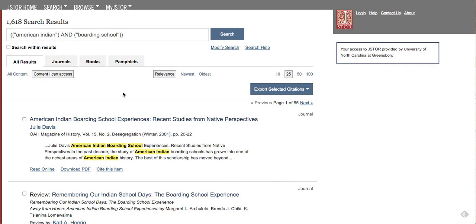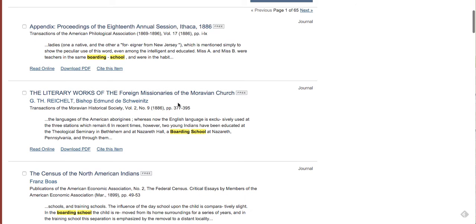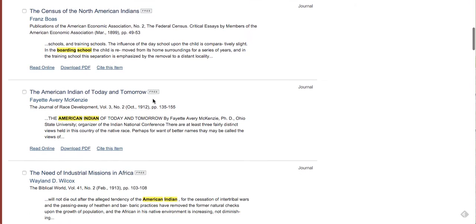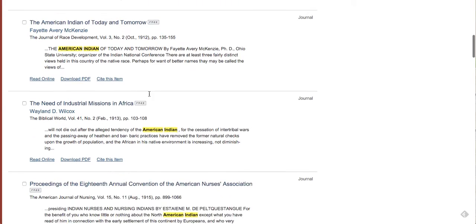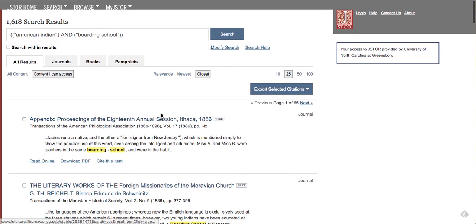The research is automatically sorted by relevance, but you could choose to sort it by newest or oldest material first. Just out of curiosity, let's take a look at what the oldest research we found is. And you can see we found stuff from the late 1800s and early 1900s. I think that's pretty cool. Not sure how relevant some of them are. We would have to review the articles to see that, but still pretty cool that we can find such old information here, especially since this was around the time that American Indian boarding schools were getting started.